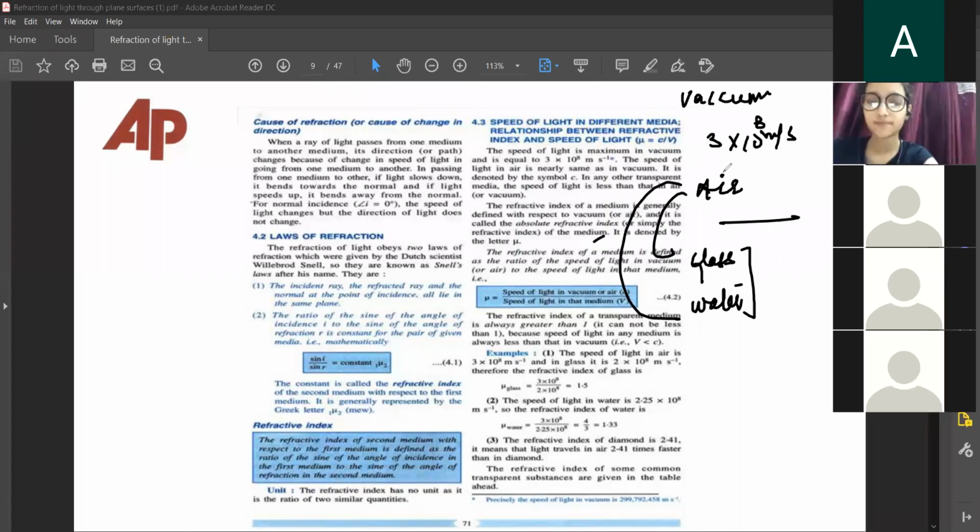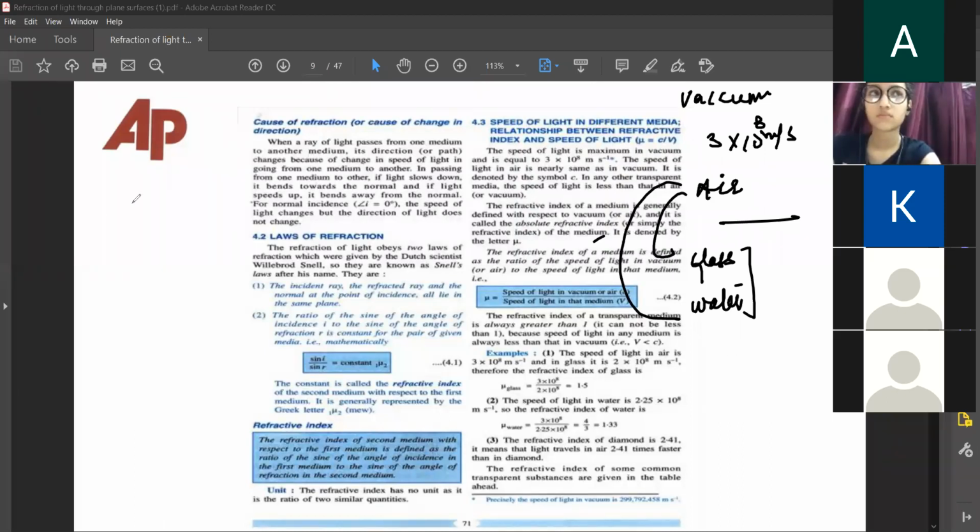Now, velocity decreases. That means जो second medium है, it is also providing the change in velocity of the light when light enters into it from the first medium.